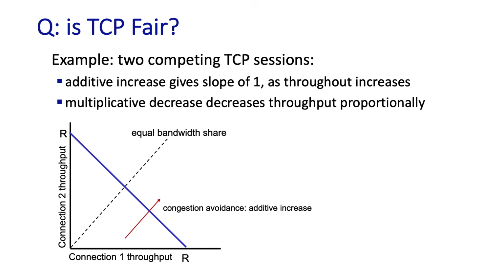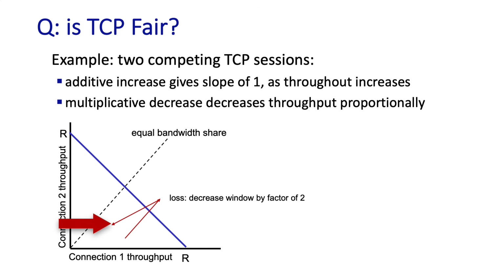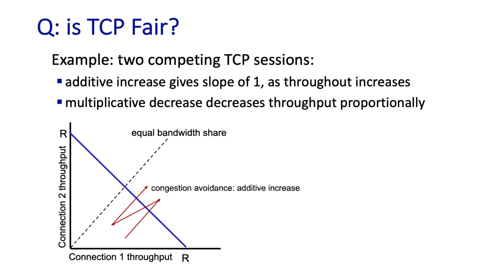Eventually, the throughput of the two connections will be greater than R, and so packet loss will occur. Let's assume both flows 1 and 2 detect loss and thus decrease their windows by a factor of 2, ending up here. The two flows then again increase their throughputs along a 45-degree line.